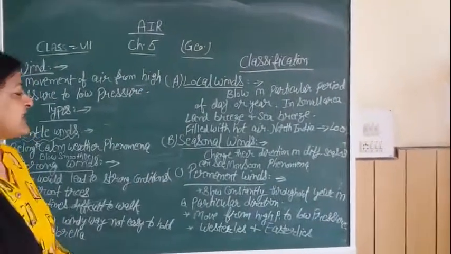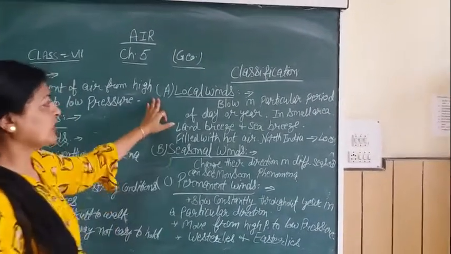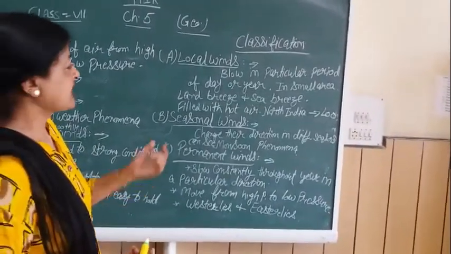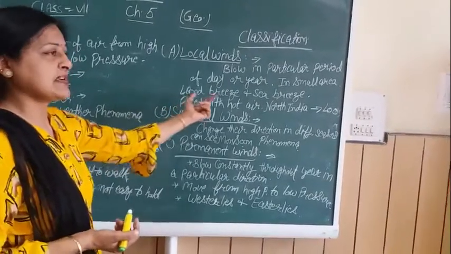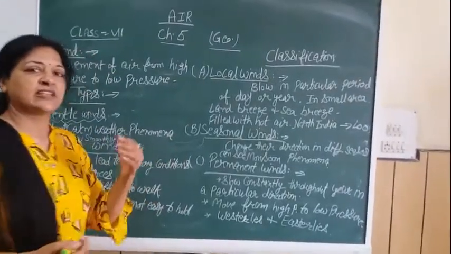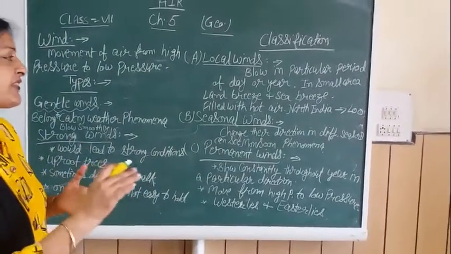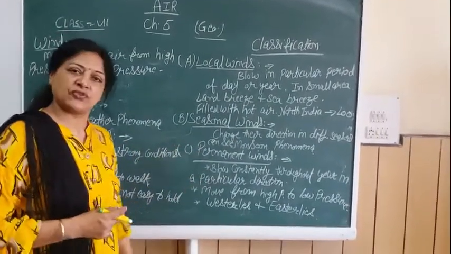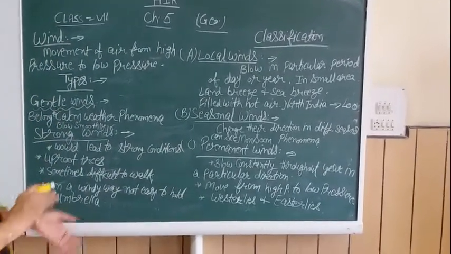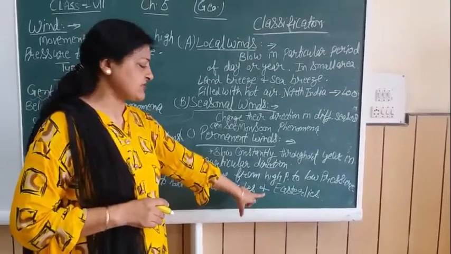Then we can classify the winds into three parts: local winds, seasonal winds and permanent winds. Local winds blow in a particular period of a day or a year. They blow in smaller areas, for example land breeze and sea breeze. In northern India they are filled with hot air, and that's why they are called Loo. Then comes the seasonal winds. They change their direction with the difference in seasons. We can say monsoon phenomena. Then comes permanent winds. They blow constantly throughout the year in a particular direction. They move from high pressure to low pressure. We can say westerlies and easterlies.